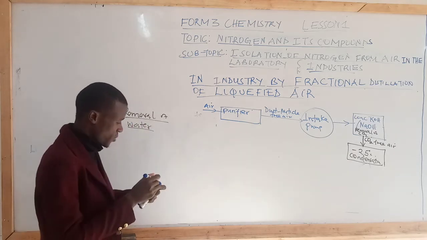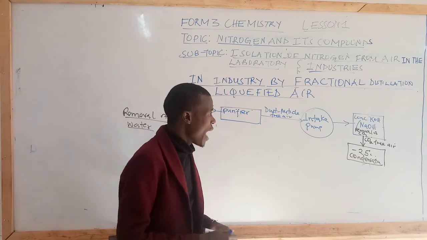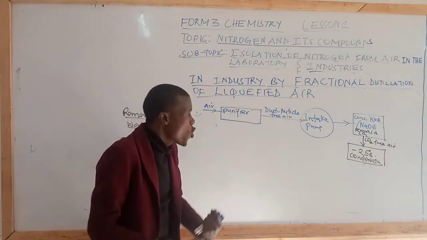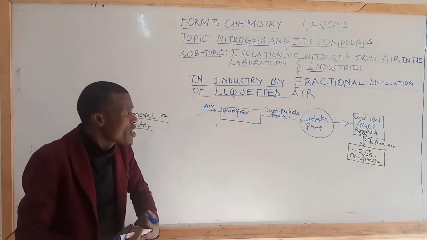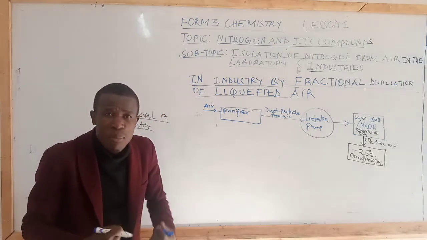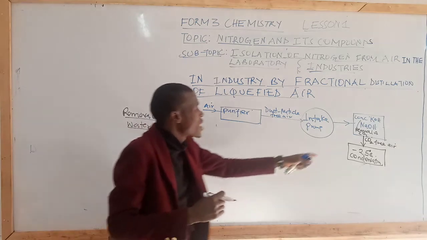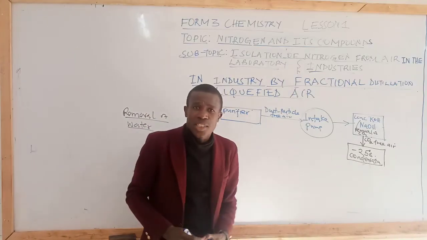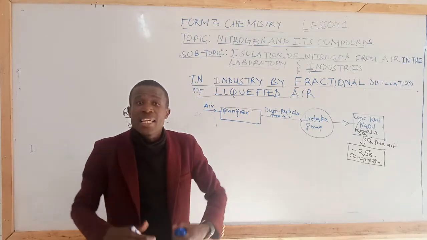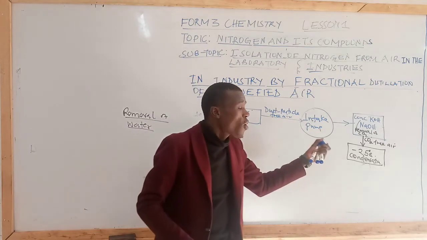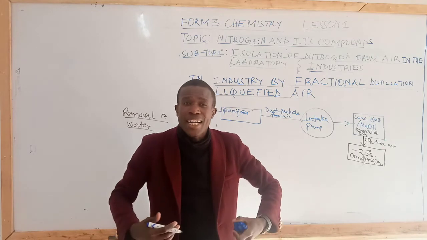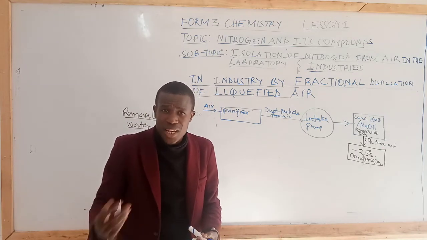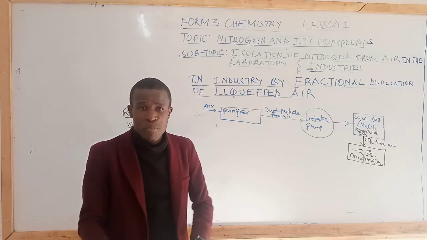So, students, how do we remove water vapor? We remove water vapor by cooling carbon 4 oxide free air, that is air having no carbon 4 oxide gas, to a temperature of -25. Why do we have this temperature being -25? It is to enable the carbon 4 oxide free air to condense. In the process of doing that, the water vapor is removed.